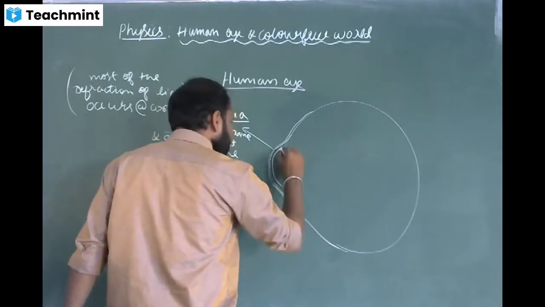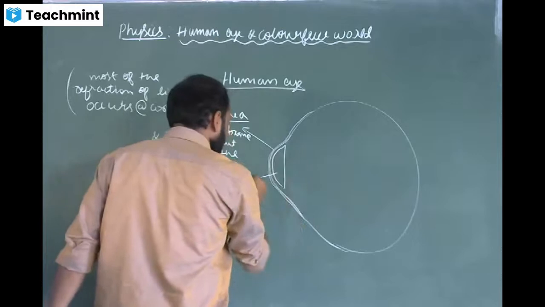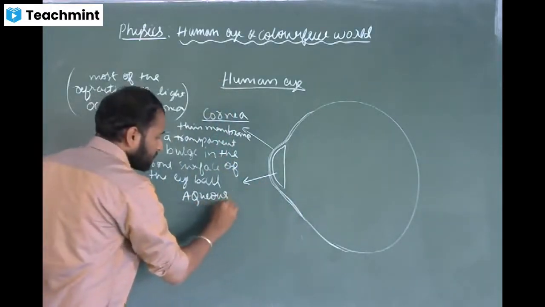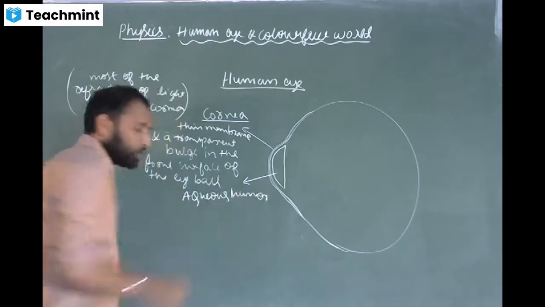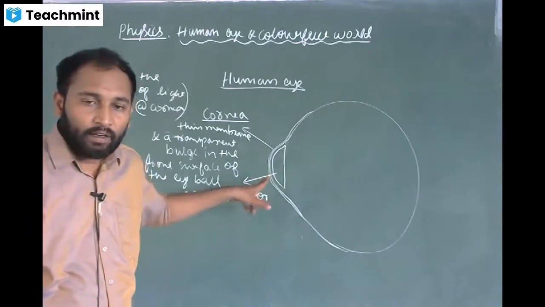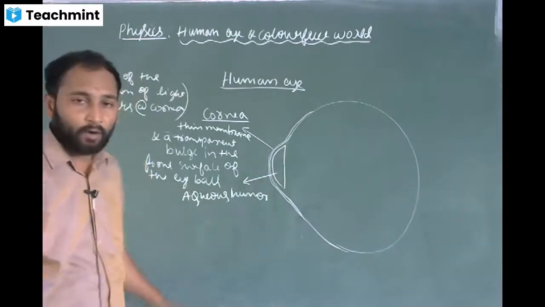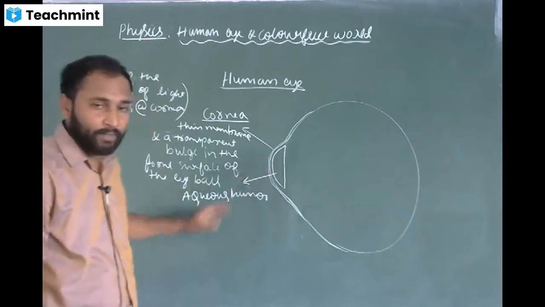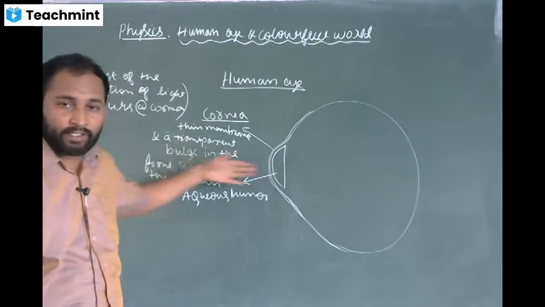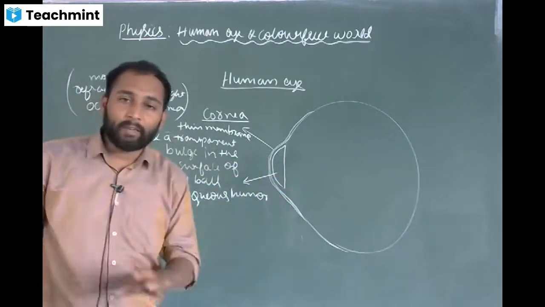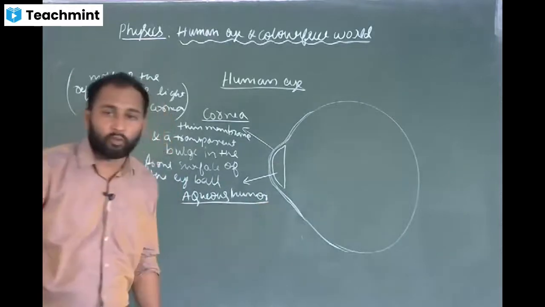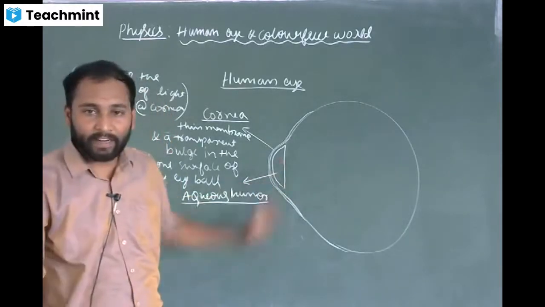Next comes the aqueous humor. Lens. The aqueous humor is a jelly-like fluid which gives the refractive index. It will have some refractive index. You know what happens if there is a refractive index? When light enters, due to the refractive index, the light ray may bend. So the aqueous humor is a jelly-like fluid which helps to maintain the refractive index.